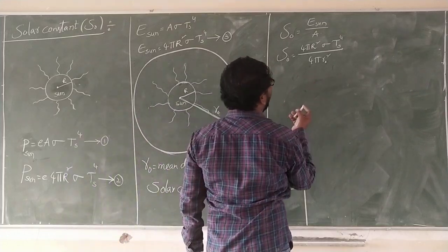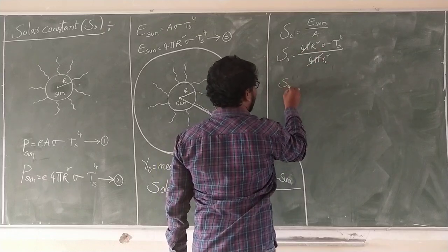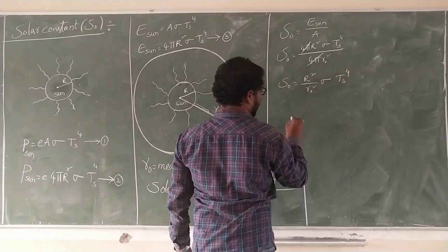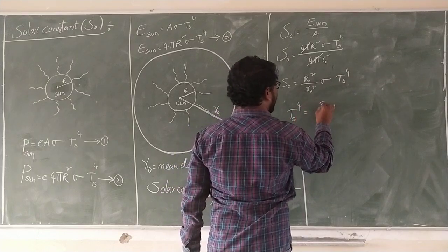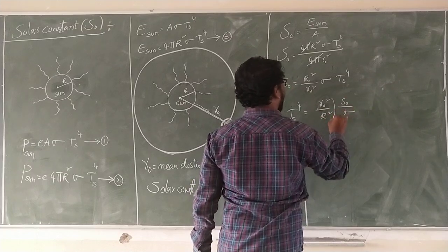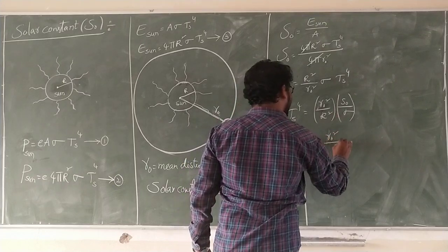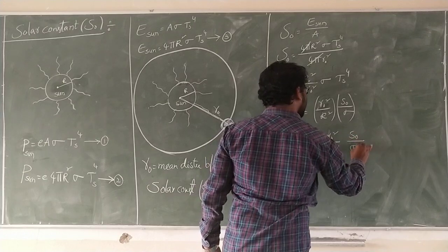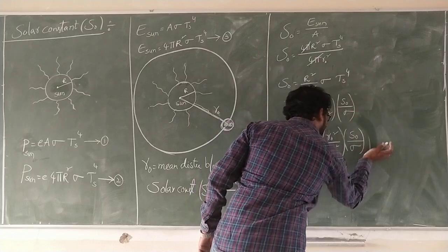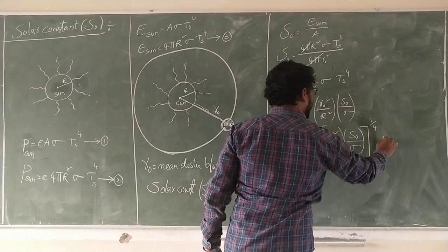Now we want the solar constant. So in S0, 4 pi cancels. S0 is equal to r square by r naught square sigma Ts power 4. Ts power 4 is equal to r naught square by r square, S0 by sigma. R naught square by r square, S0 by sigma, whole power 1 by 4 Kelvin.